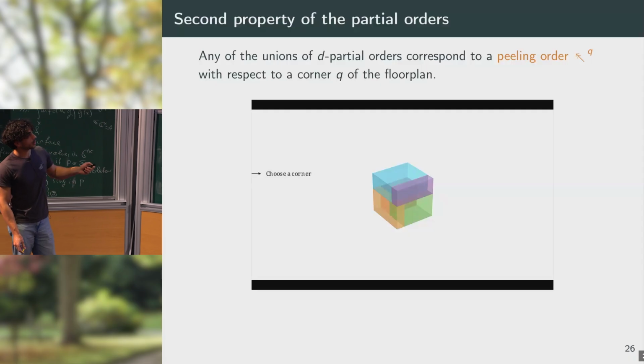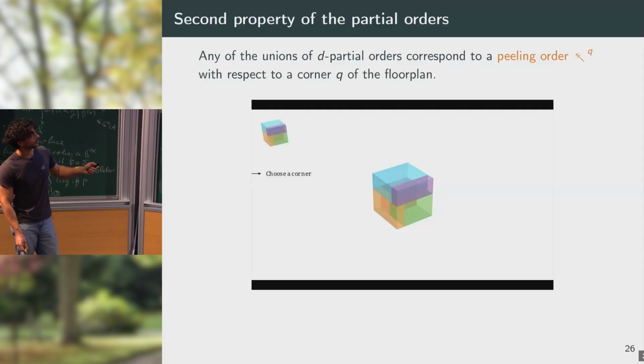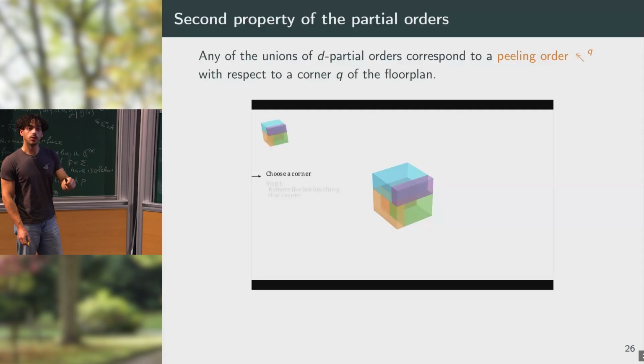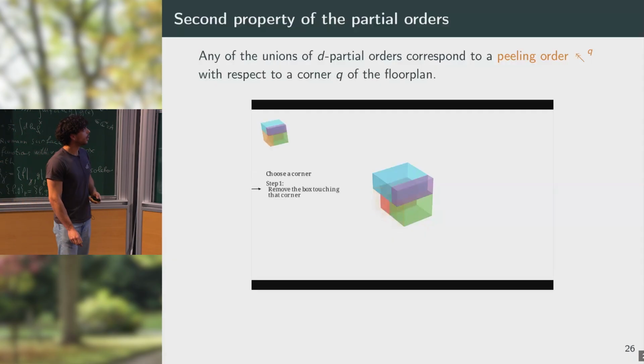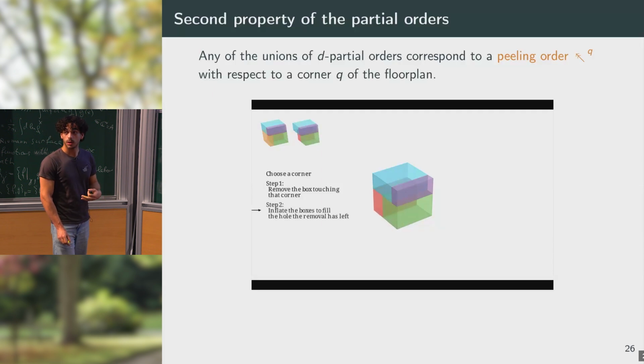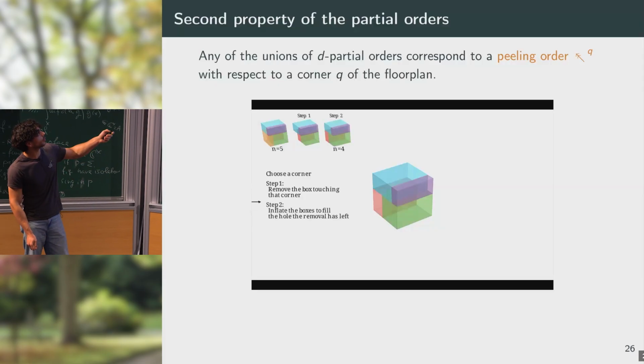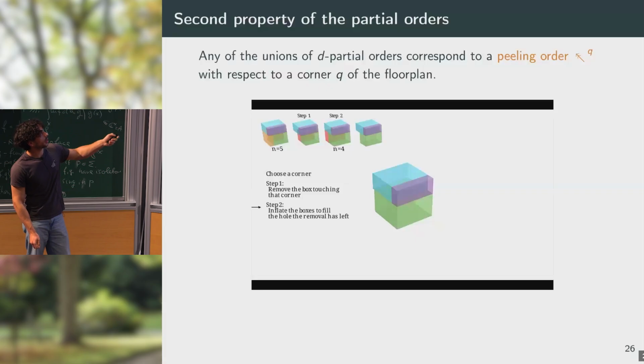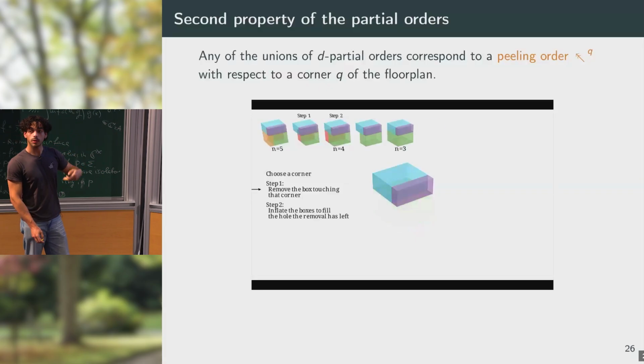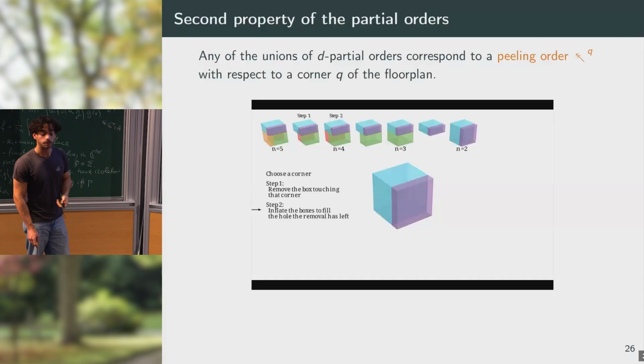So this peeling order is obtained by choosing a corner. So here I choose the bottom left one, and by removing the blocks one by one, the order of deletion of the blocks gives me a list of the blocks which is totally ordered. So you see that here I first removed the orange block, then I remove the red one, the green one, the blue, and then I get the purple.